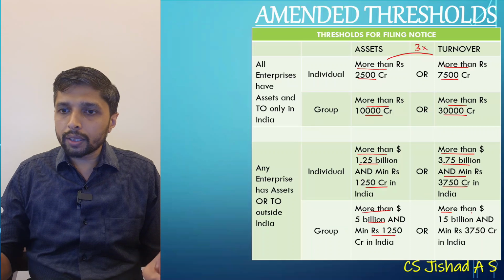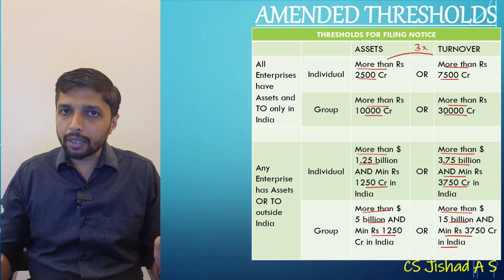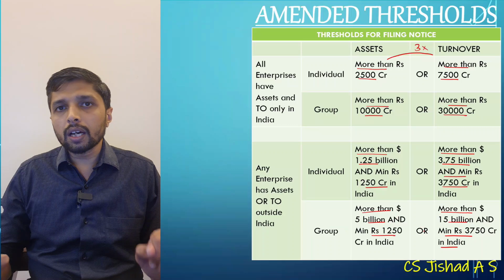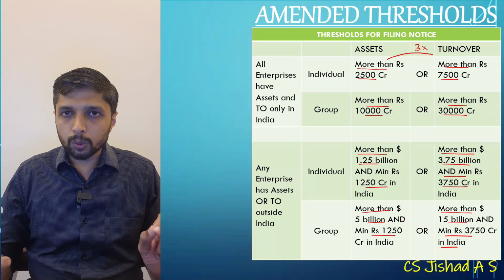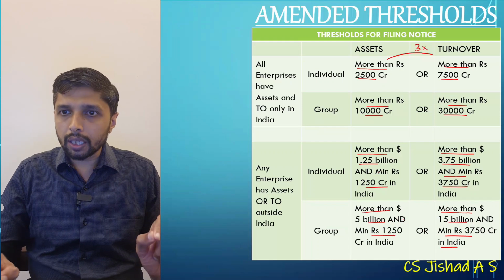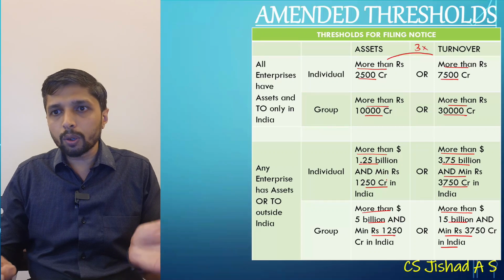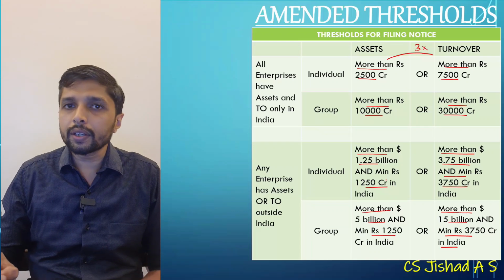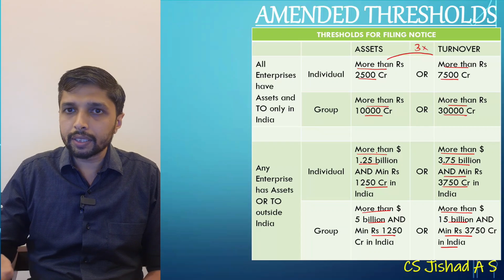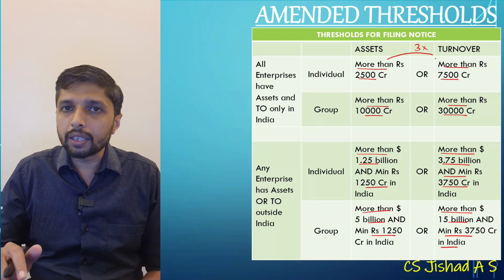Then more than 15 billion and minimum 3750 crore in the case of a group having assets or turnover outside India also. Earlier it was 2000 in the case of individual, now it is 2500. So automatically the turnover will change to 7500 from 6000, because as we discussed, turnover will be 3 times the figure in assets.